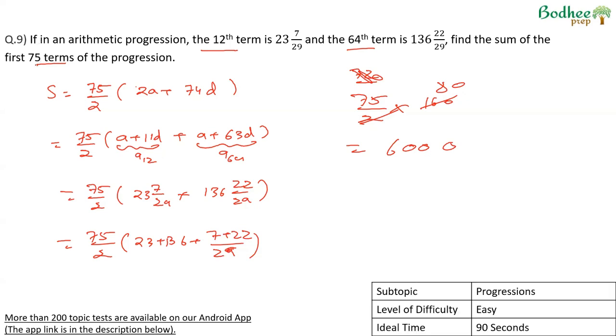Again, I think easy question. We just have to add the terms and multiply by n by 2. Also, while adding, it's a mixed fraction, so we separate the integral and the fractional part and add them. 136 plus 23, 160 into 75 by 2 becomes my answer.